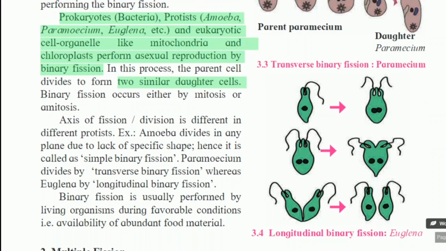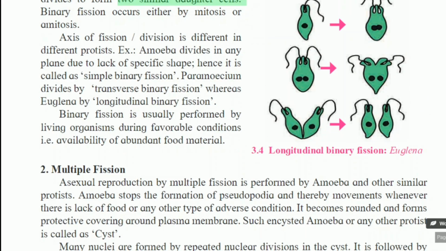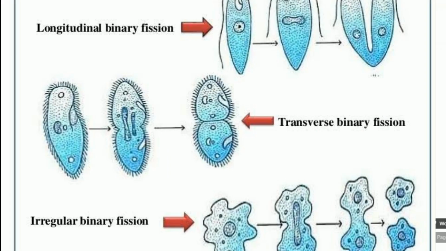One more characteristic of binary fission is that the axis of fission or division is different in different protists. For example, amoeba divides in any plane due to the lack of a specific shape. We know that amoeba doesn't have a proper shape. उसका एग्जैक्ट शेप हम नहीं बोल सकते हैं बिकॉज उसको एग्जैक्ट शेप होता ही नहीं है.